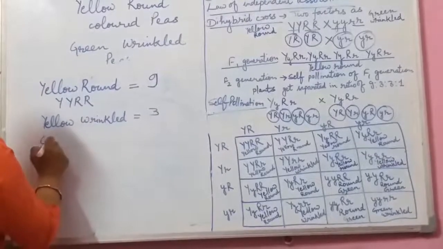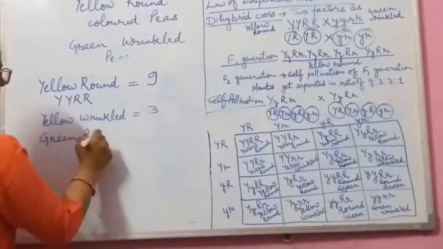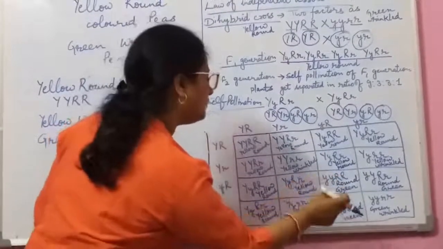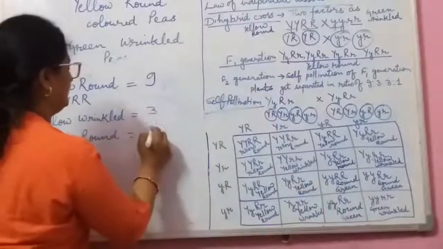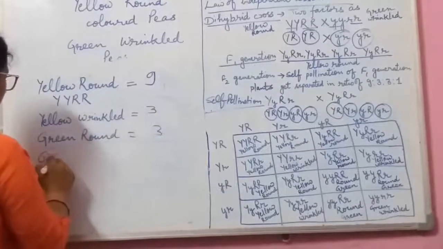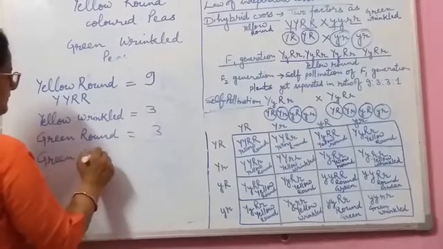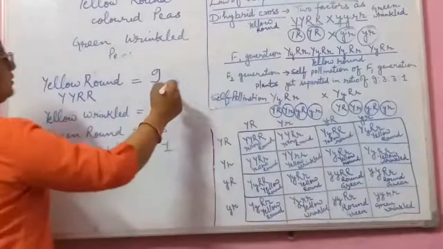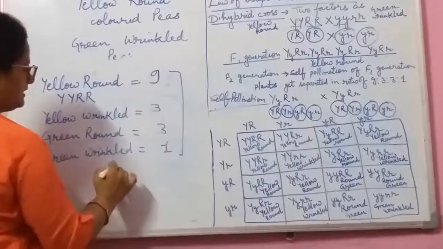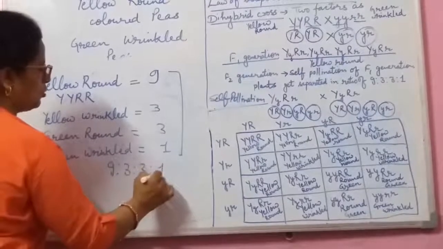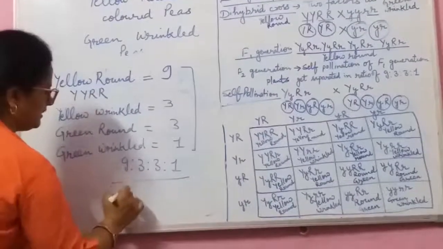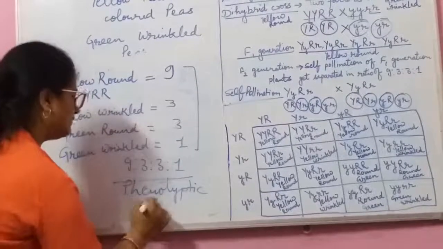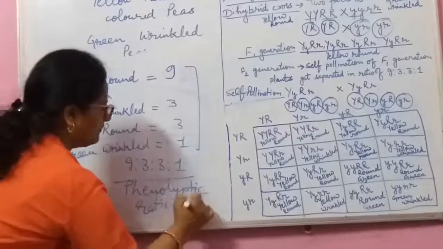Then green round. How much? 1, 2, 3. And green wrinkled. How much? 1. Only 1. Okay. So we found the ratio 9:3:3:1. That is the phenotypic ratio of the dihybrid cross.